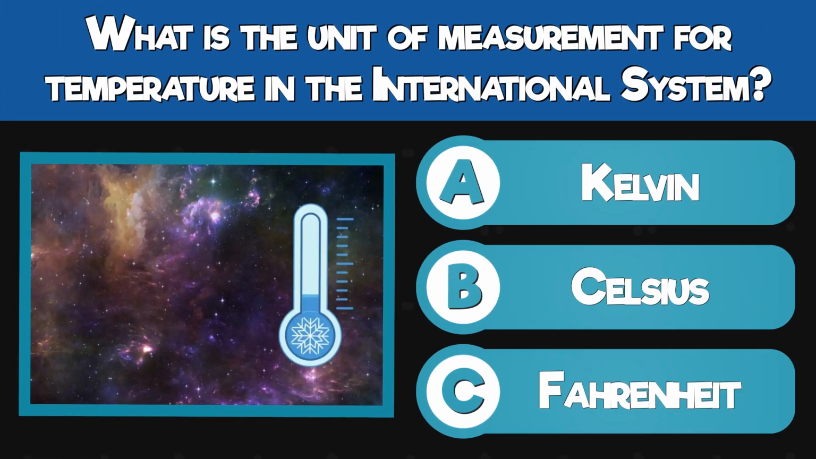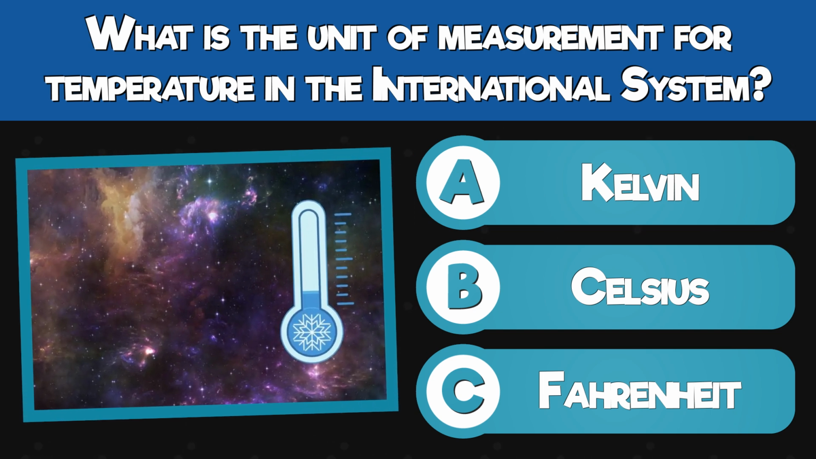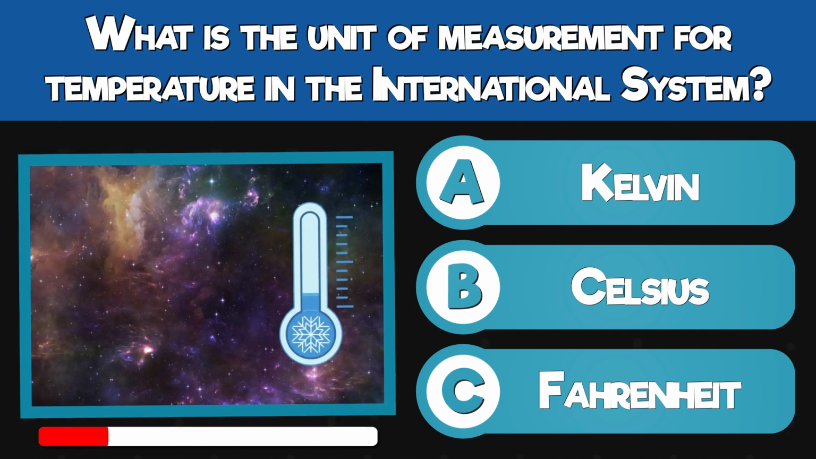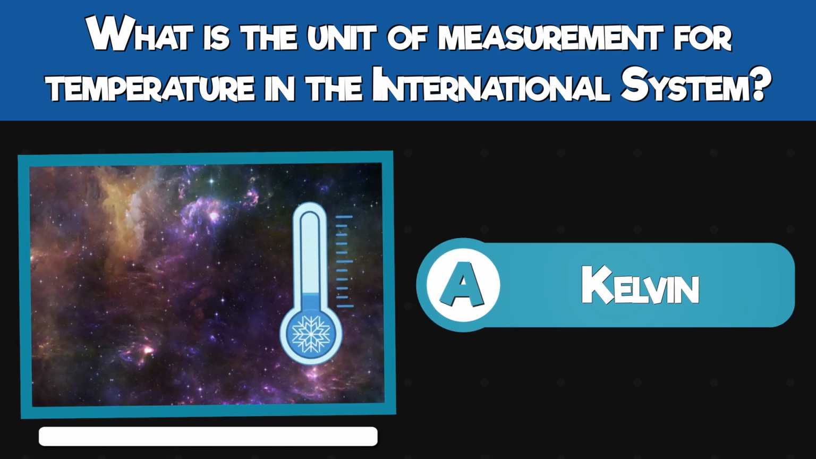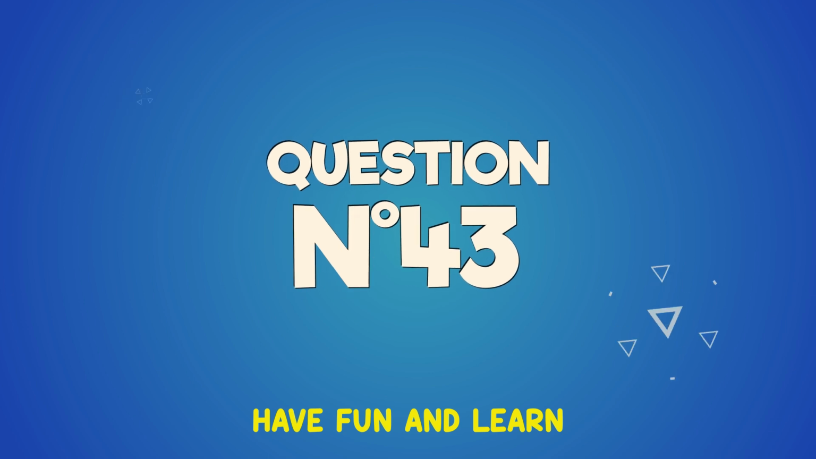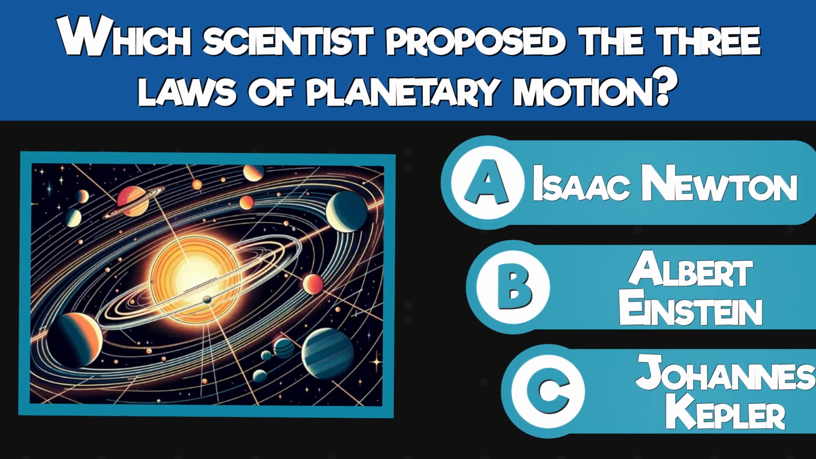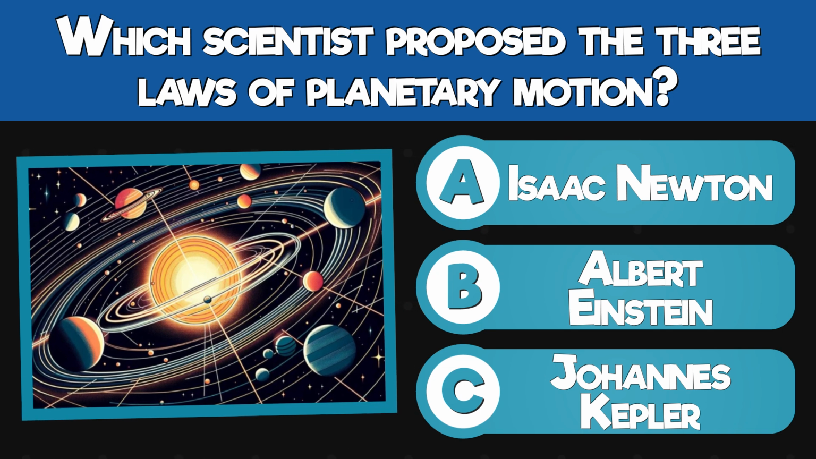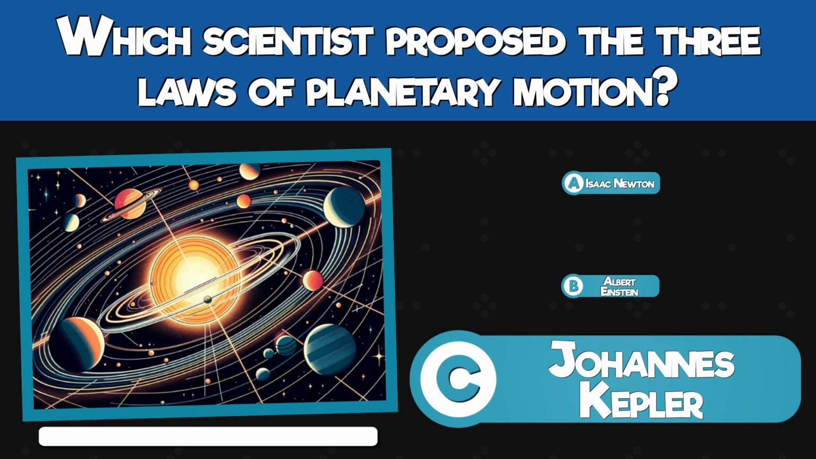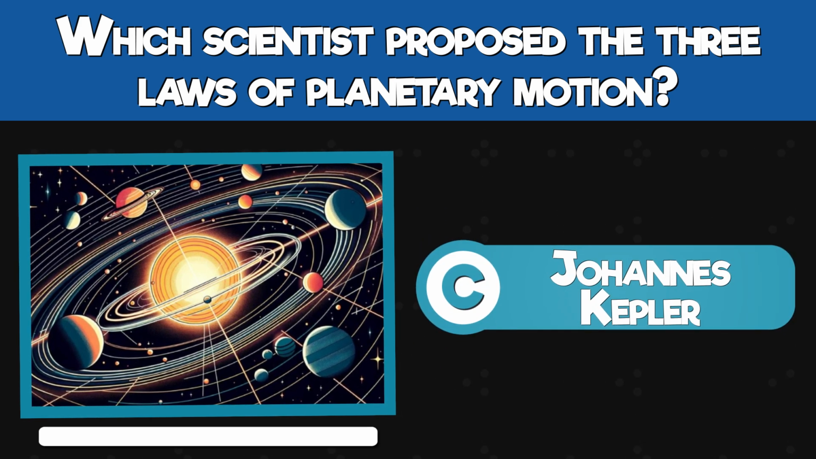What is the unit of measurement for temperature in the International System? Kelvin, Celsius, or Fahrenheit? Kelvin. Which scientist proposed the 3 laws of planetary motion? Isaac Newton, Albert Einstein, or Johannes Kepler? Johannes Kepler.